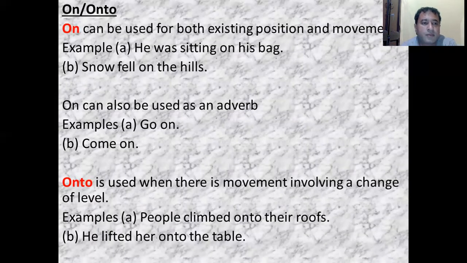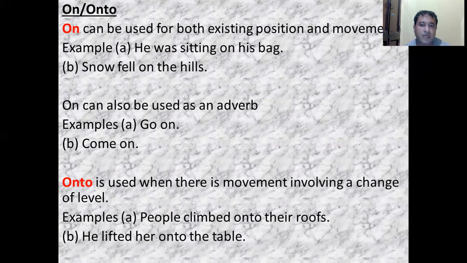The next pair is on and onto. On can be used for both existing position and movement. For example, he was sitting on his back. It is the existing position. And snow fell on the hills. Here is the movement, that is from sky, snow is falling on the hills. So for existing as well as for movement, you can use on.